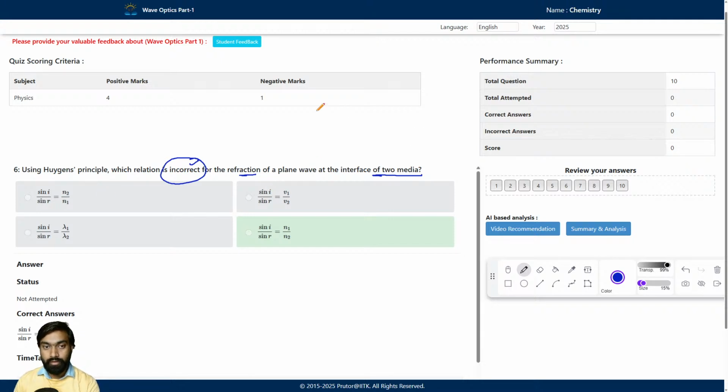So what is Snell's law? Sin I upon sin R is equal to n2 upon n1.